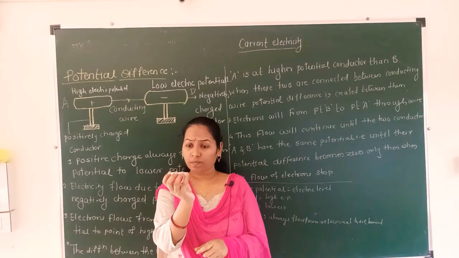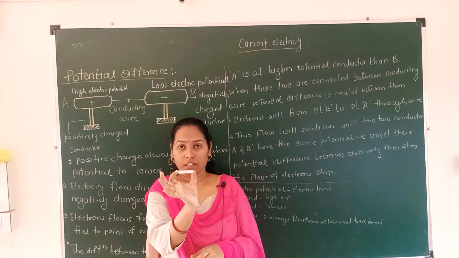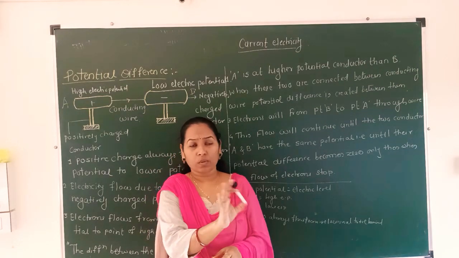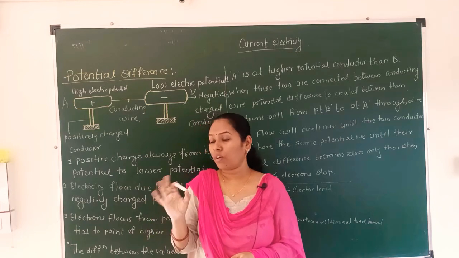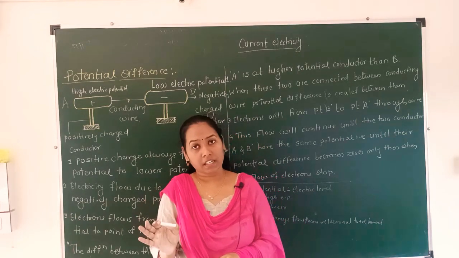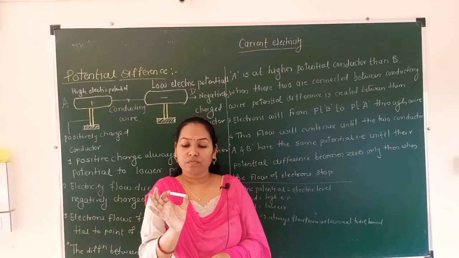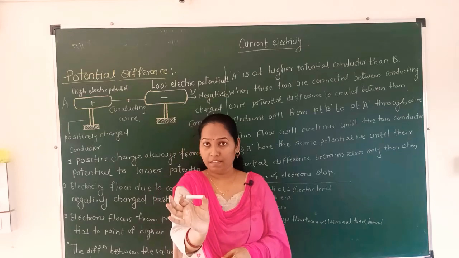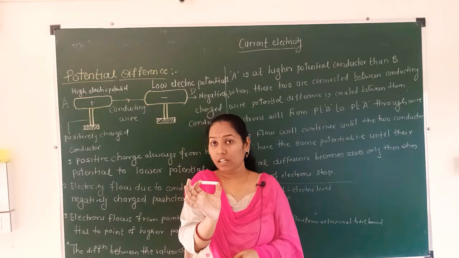Consider this is a conductor, and this conductor is as it is. It is not connected to any conducting material. Can the flow of electricity or a potential difference be created in this conductor?